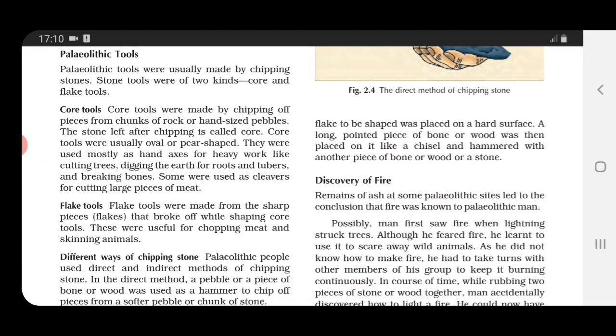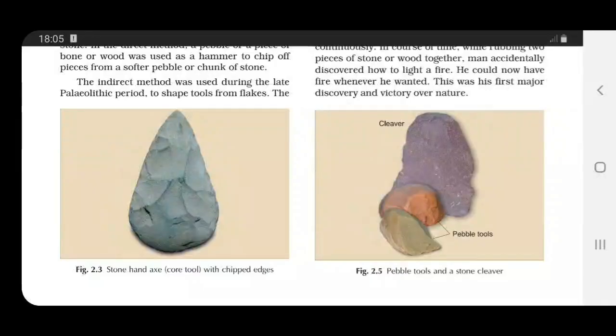See, here it is shown. See here the picture which is given on the left hand side, that is pear shaped. And this is an example of a core tool with chipped edges.